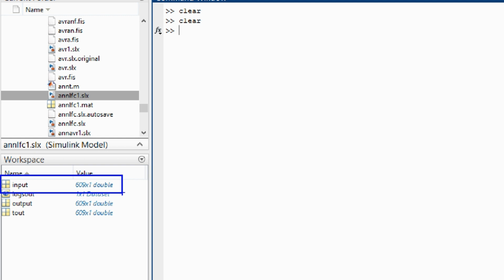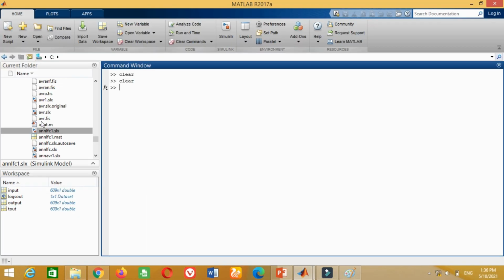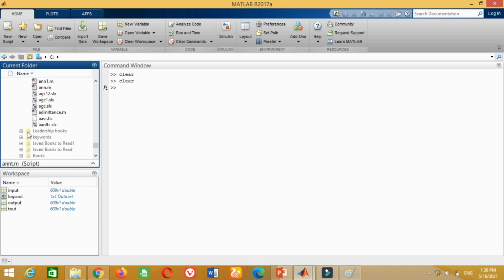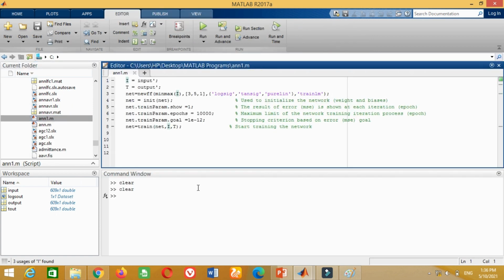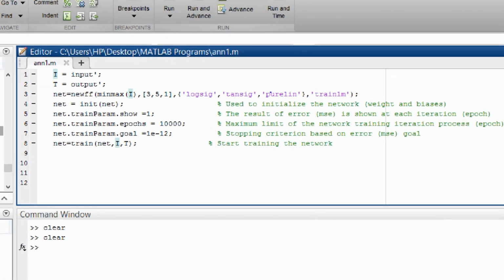As we have received this input and output data, now we can perform the artificial neural network training by using the MATLAB program or GUI tool. Just look at this MATLAB program which is used to perform the artificial neural network training.